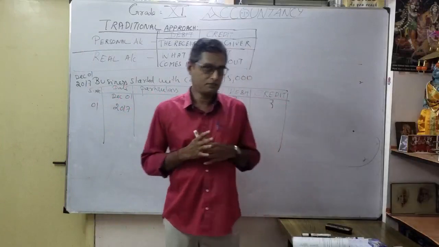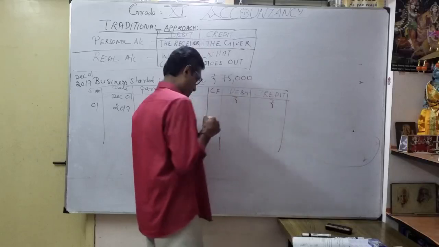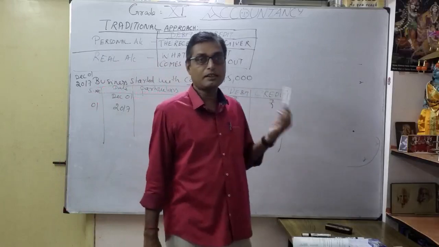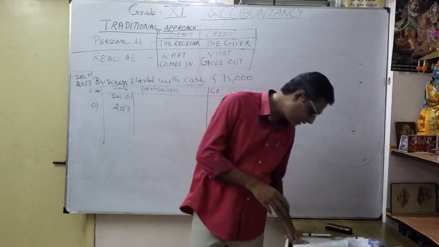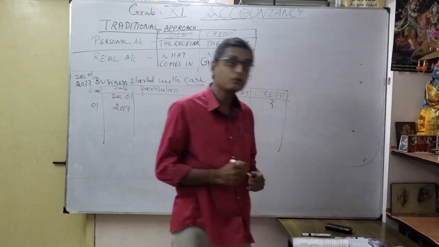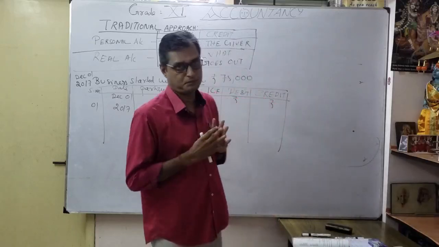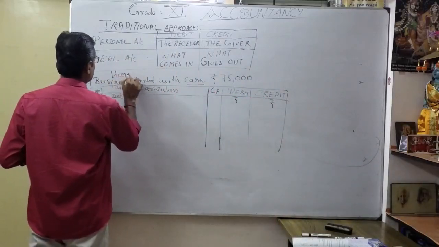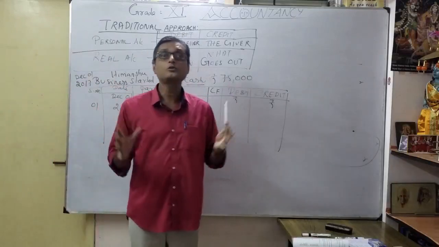So here business started. There are two variables. One is cash: we got cash 75,000 in the business. The other comes under the name capital. So you understood capital. Journalize the following transaction in the books of Himanshu. Who is going to start the business? Himanshu. It's a name. Himanshu started the business. We got cash.